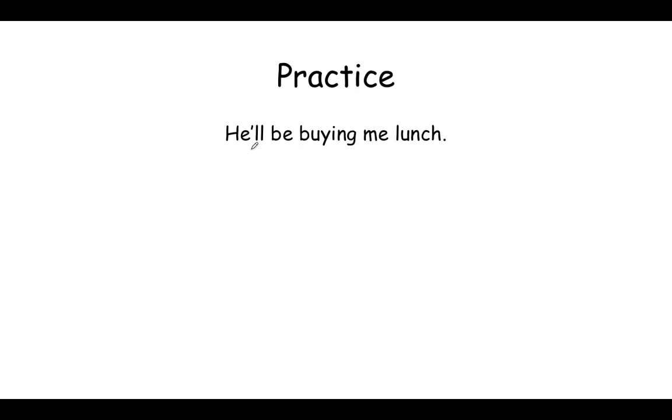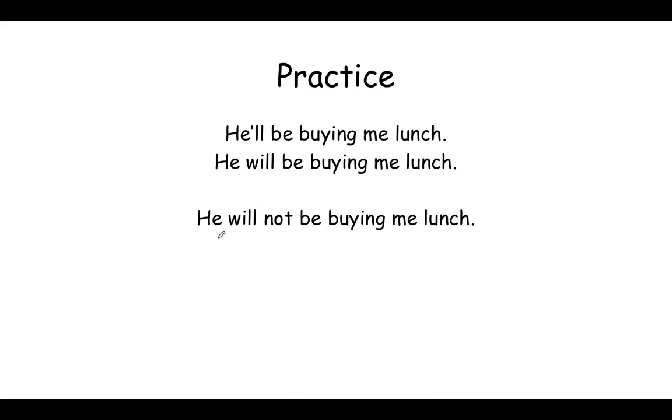He'll be buying me lunch. That is, he will be buying me lunch. So he'll means he will. To make it negative, he will not be buying me lunch. So we just added the not. We can say he'll not be buying me lunch because we put he and will together.